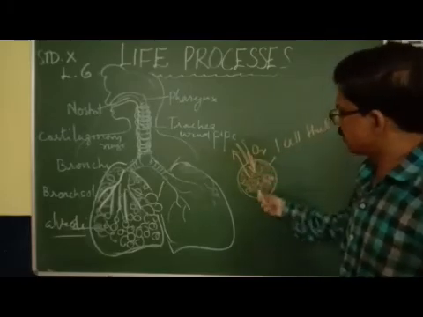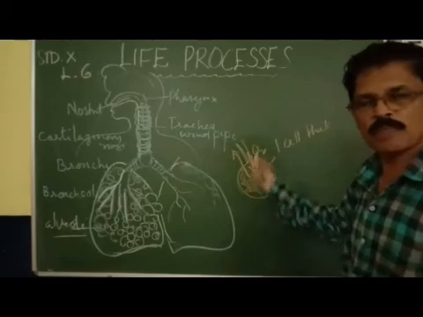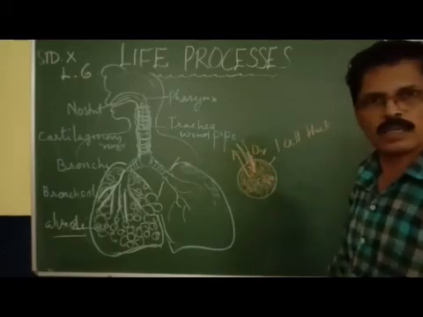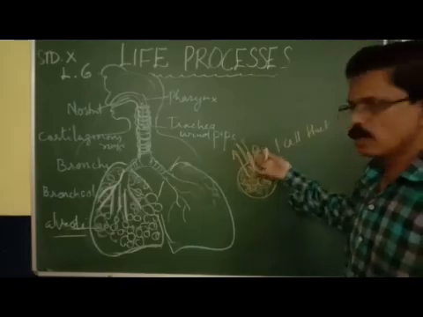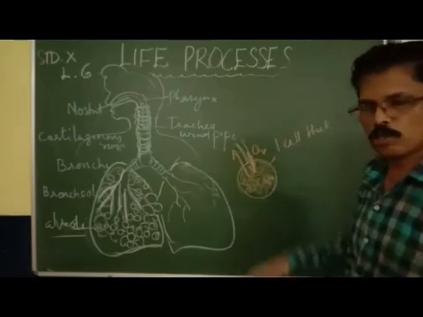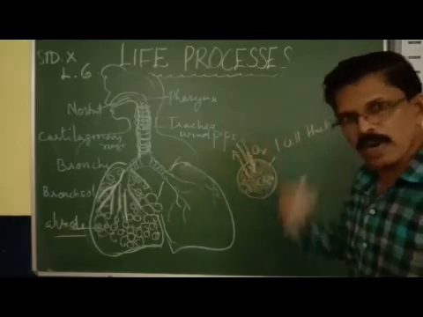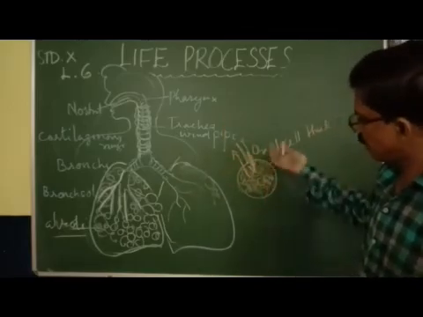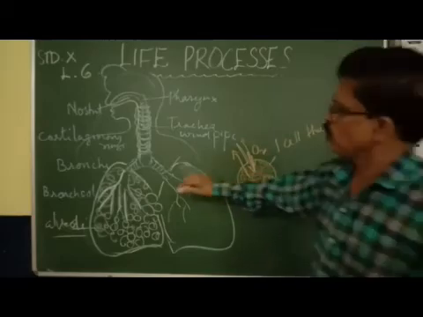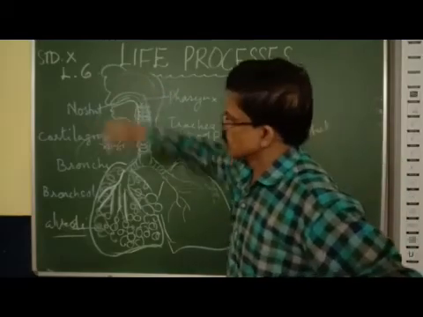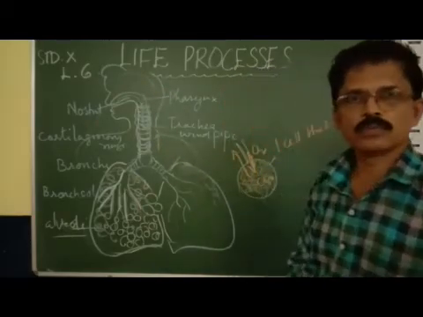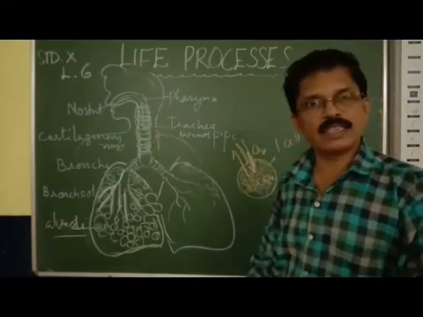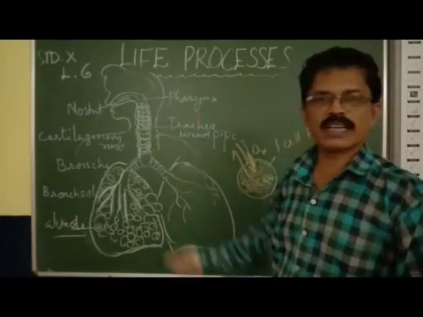So the gaseous exchange can take place between the blood and the alveoli. Understood? So oxygen diffuses into the blood, and carbon dioxide from the blood diffuses into the alveoli. This carbon dioxide will go back to the nostril and be given out. The process of taking in oxygen is called inhalation, and giving out is called exhalation.